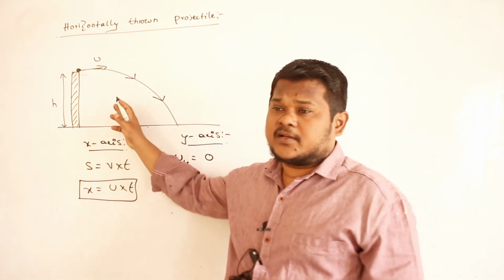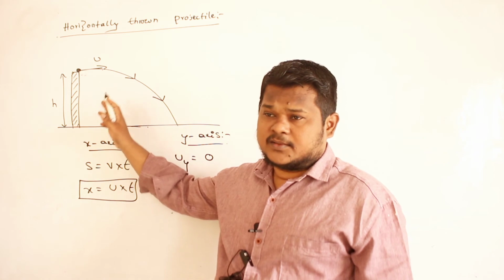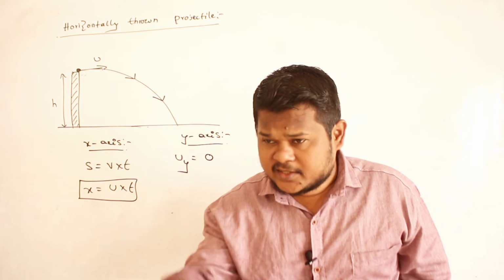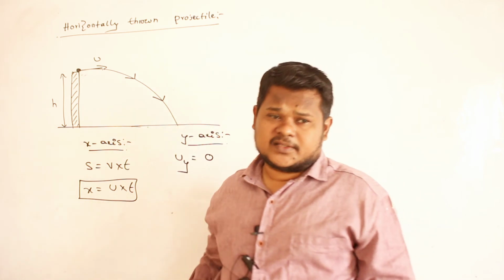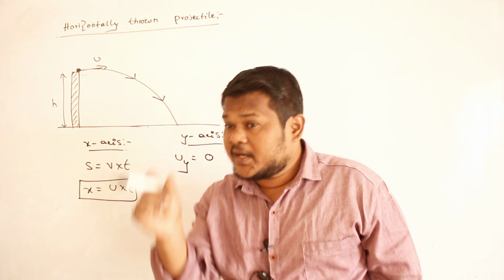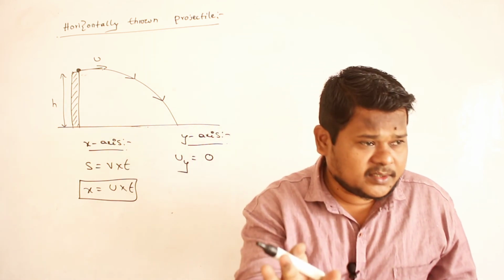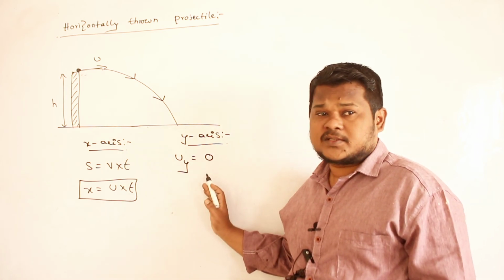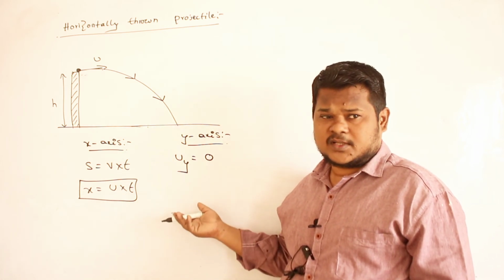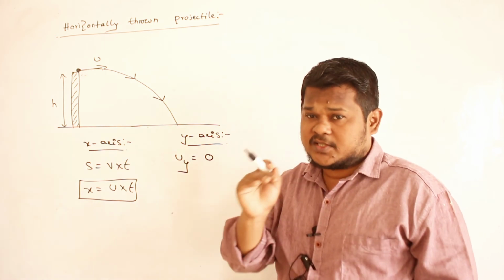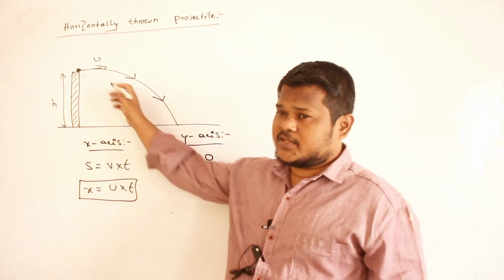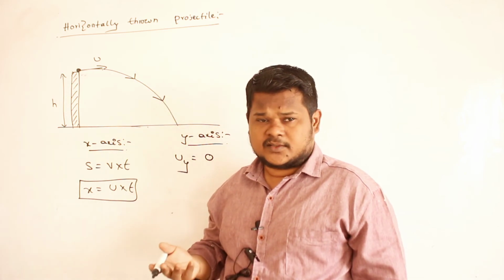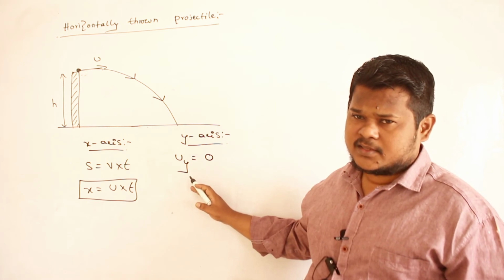Along the y-axis, is there any velocity? We have thrown the body in which direction? X direction. In the y direction, is there any velocity? There is no velocity. Are you able to understand? In the y direction, the body does not have any velocity. So initial velocity along the y-axis is 0.